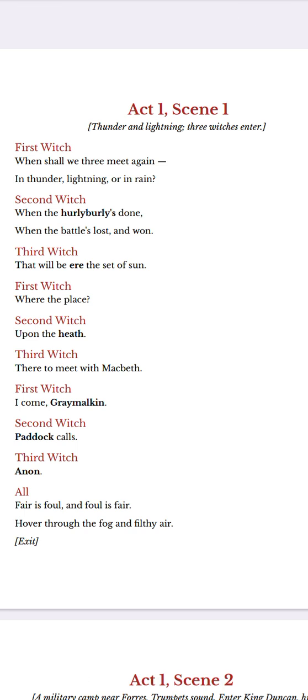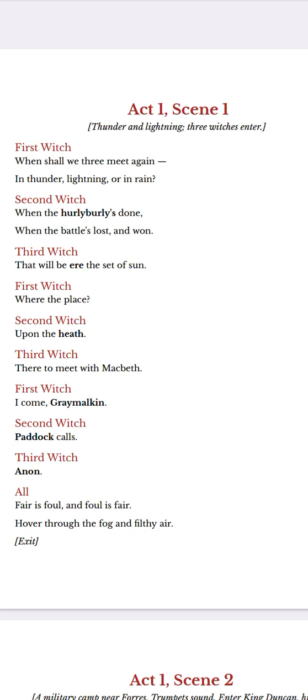First witch says, when shall we three meet again, in thunder, lightning, or in rain? So there are three witches, and the first witch goes on saying that when are we three, that is the three witches, going to meet next? We are here, we have met, and now next, when will we be meeting, right? So whenever we plan to meet, we have a plan, something like that. What do we first decide? The date, the time when we'll be meeting. So here also she asks when we will be meeting. It should be in thunder or lightning or in rain.